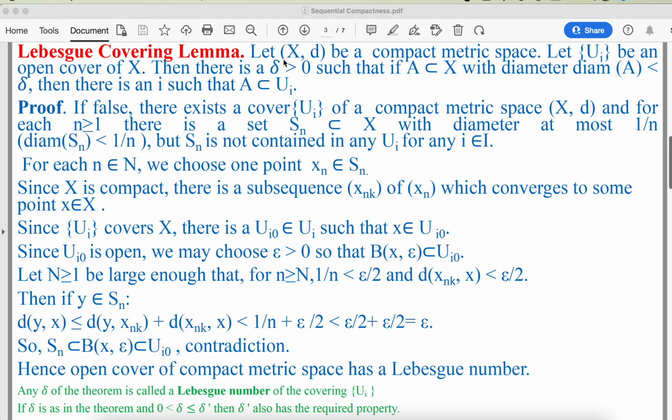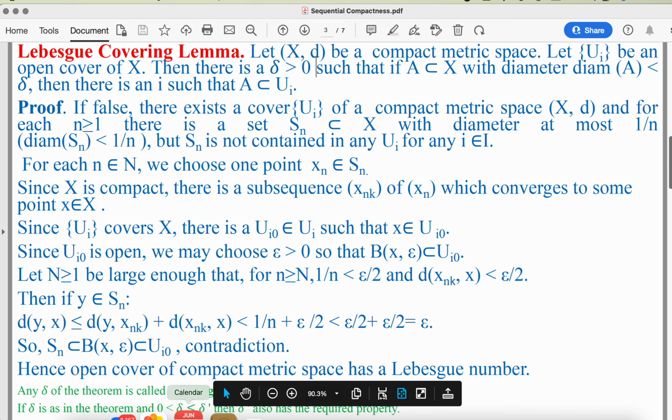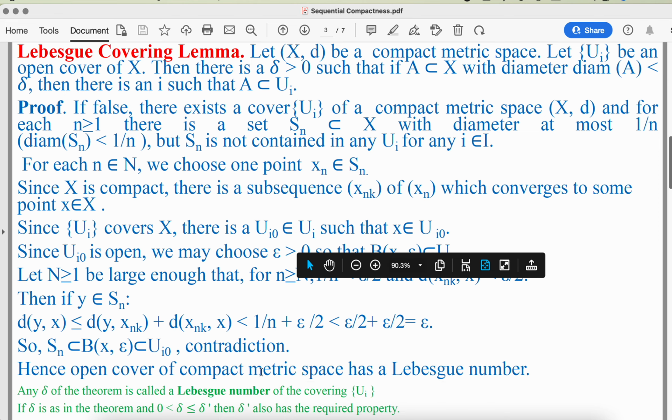This number delta in this lemma is called the Lebesgue number of the covering Ui, and if we select any number delta dash such that delta is less than or equal to delta dash, then delta dash also has this required property.